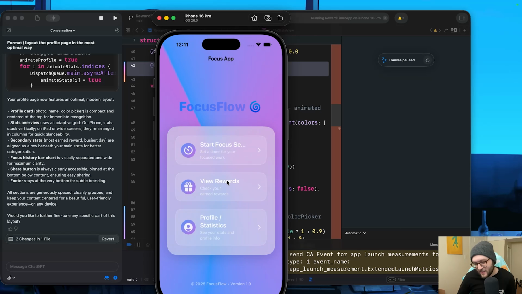Oh, it even has a little copyright thing. Oh, that's cute. I really like that, but then why do we have Focus App? Anyways, okay. You gotta be kidding me, Claude. You have got to be kidding me.